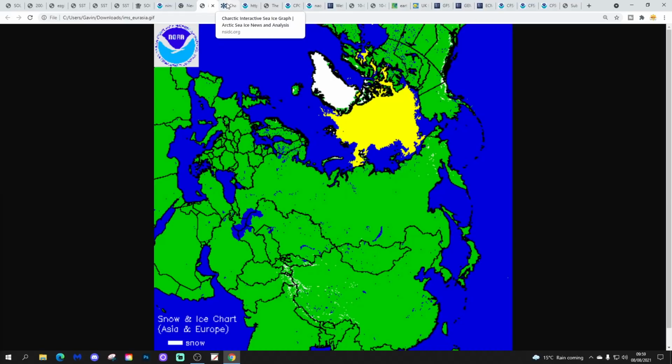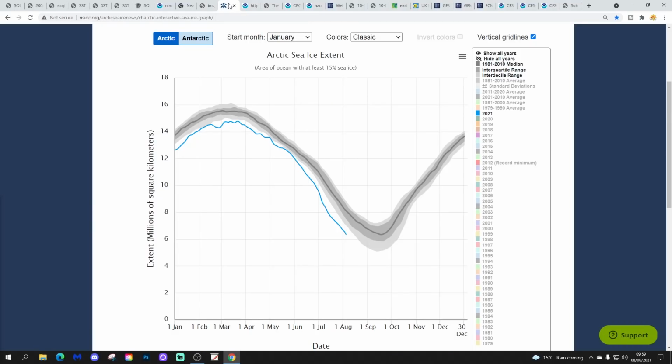Got around another month to go with this melt season. This is how Arctic sea ice extent is looking. The grey lines there are the long-term trends. The blue line is this year, 2021. You see we are having another pretty big melt season.